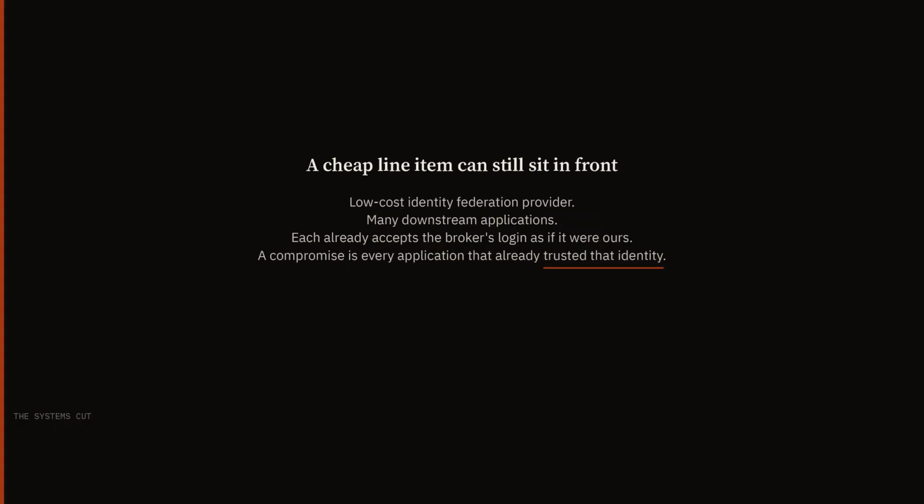A low-cost identity federation provider can sit on a cheap line item and still serve many downstream applications. Each of those applications already accepts the broker's login as if it were ours. A compromise of that broker is not one application. It is every application that already trusted that identity. The cheap line item is still one identity sitting in front of that set.